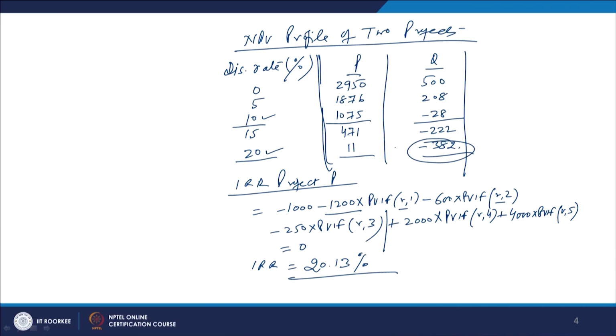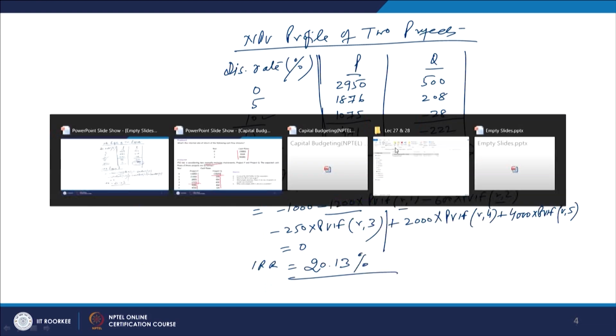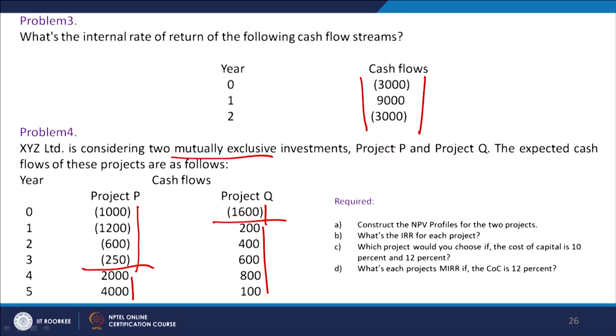So, at 12% also it will be negative, but it will not go as far as the level it reached at the cost of capital of 20%, which is minus 382. So, this 12% level you can calculate yourself and then find out the answer for this particular question, right. Now, what is the next question?